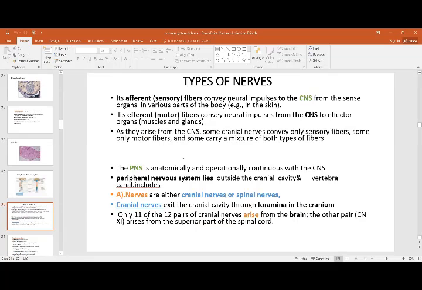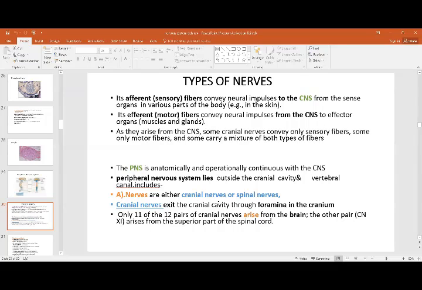What are the different types of nerves? They can be afferent or sensory, carrying impulses to the CNS, or efferent, which will be motor. They come from the CNS to the effectors, that is the muscles and the glands. Some are only sensory, some are only motor, and some carry both types of fibers. The peripheral nervous system is anatomically and operationally continuous with the central nervous system. It includes the nerves outside the cranial cavity and the vertebral canal, which are either the cranial nerves or the spinal nerves.